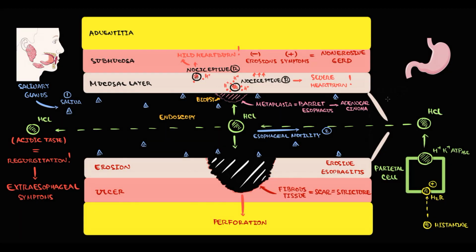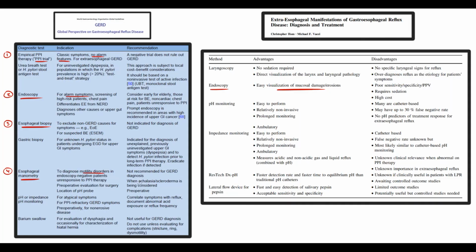Basically, by manometry we can determine the ability of the lower esophageal sphincter to constrict. And we know that in scleroderma and achalasia, the contractility of the lower esophageal sphincter becomes compromised. So in this case, we can determine a decrease in tonus of the lower esophageal sphincter, which is a sign of GERD.